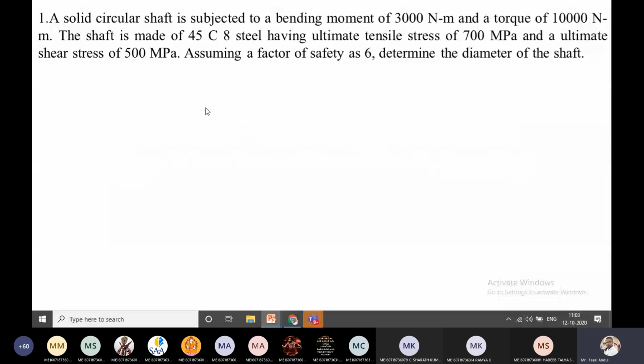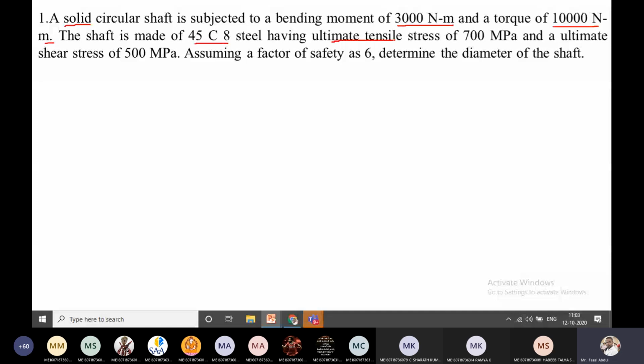A solid circular shaft is subject to a bending moment of 3000 Newton meter and a torque of 10,000 Newton meter. The shaft is made of 45C8, the material grade given, steel. For this steel, the material properties are given: ultimate tensile strength 700 megapascal, ultimate shear stress 500 megapascal, and a factor of safety is given. We are asked to determine the diameter of the shaft.